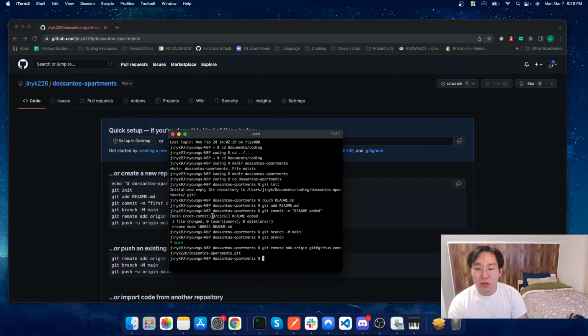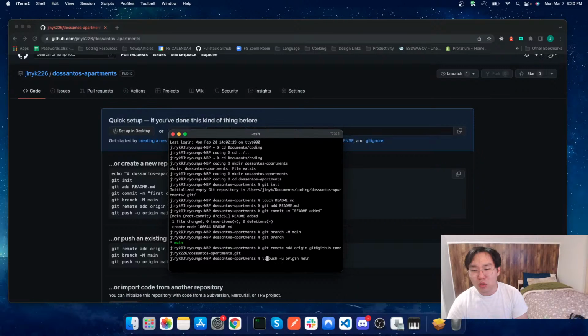We can first check and see, okay, we've committed it, but when we load it up, it doesn't seem like any changes have been made. It's still saying, hey, go ahead and do your setup. So let's go ahead and run this command and run it properly. Git push -u origin main.